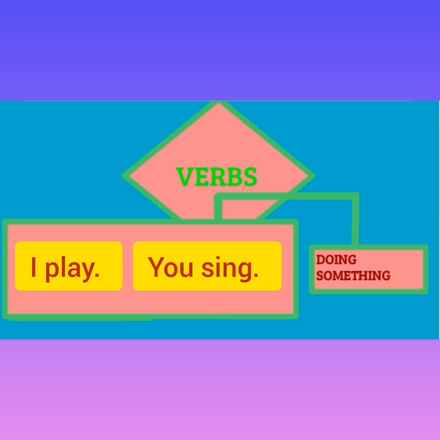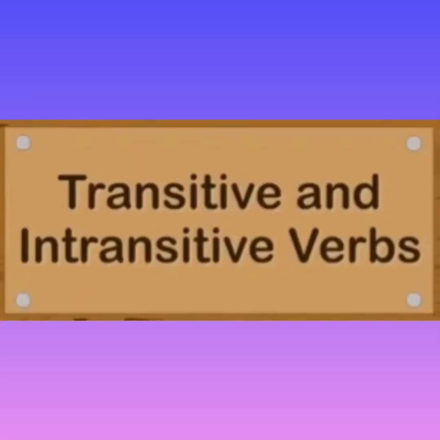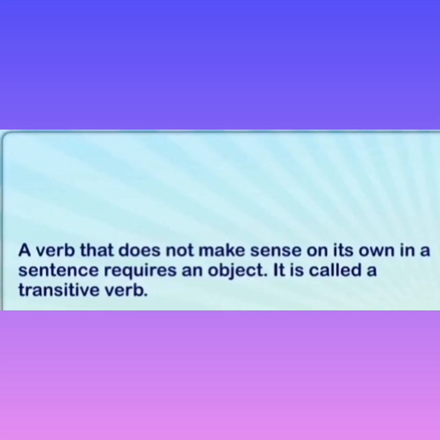Now, there are two kinds of verbs. The first one is transitive verbs and the second one is intransitive verbs. Now, verbs that need objects to complete their meaning are called transitive verbs. Yes, it means that a transitive verb takes an object.